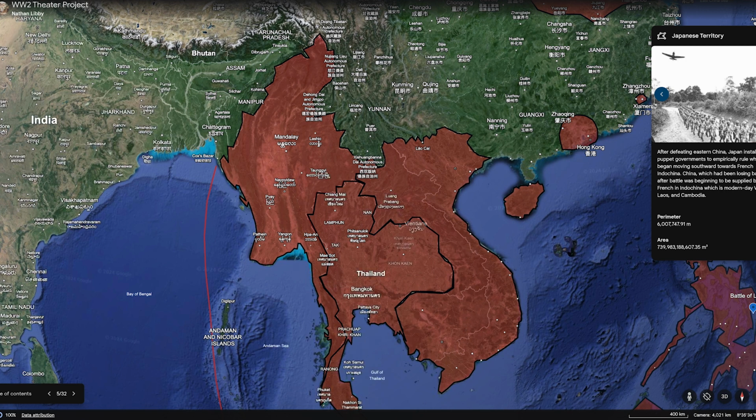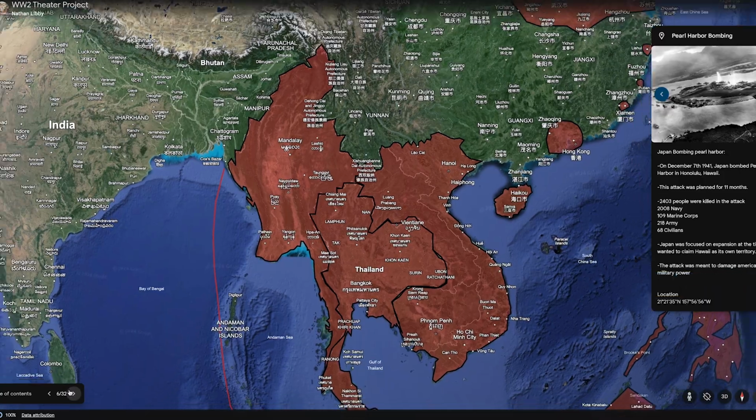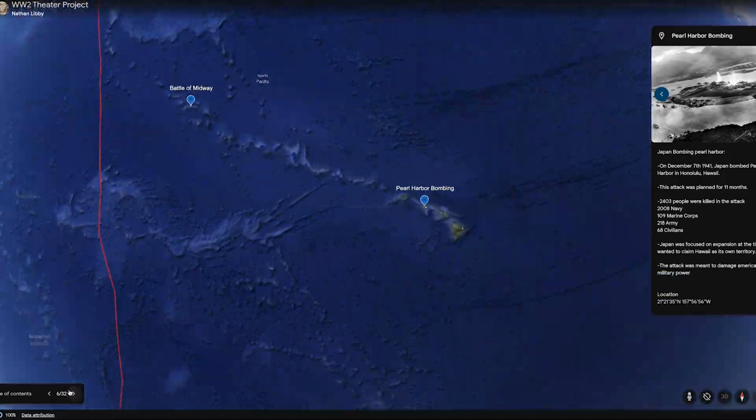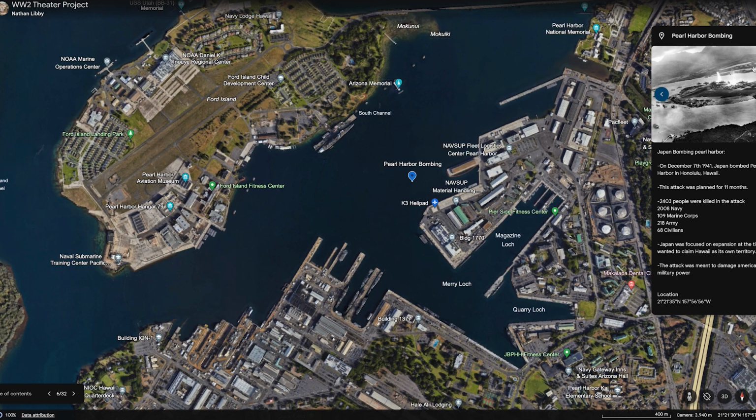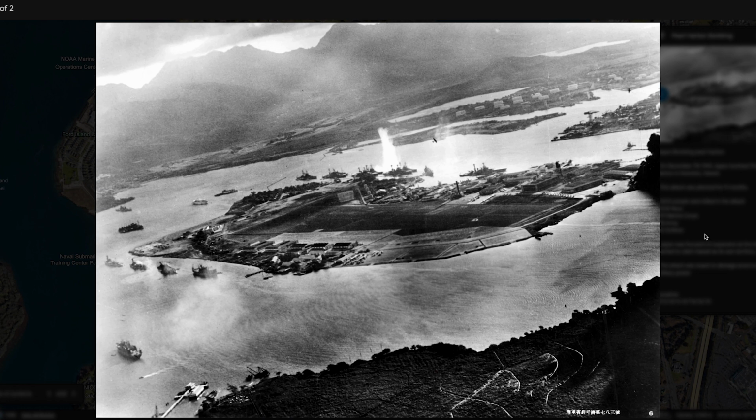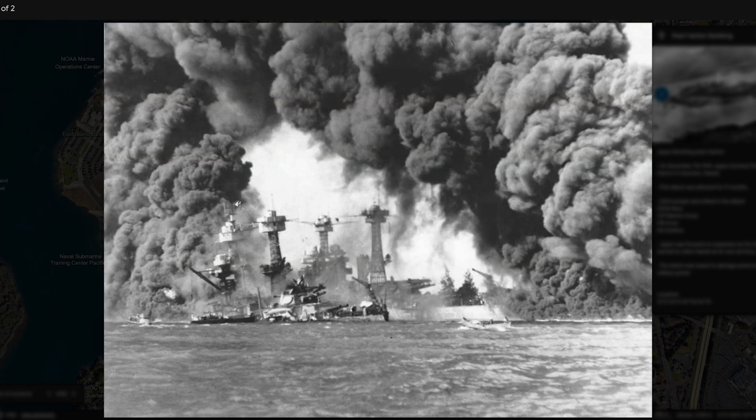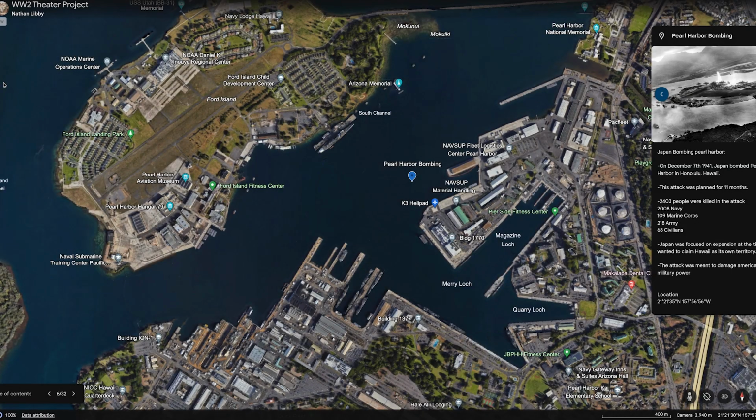On December 7, 1941, Japan bombed Pearl Harbor. The attack was planned for 11 months and resulted in 2,403 casualties. 2,008 were Navy, 109 were Marines, 218 were Army, and 68 were civilians. Japan was looking to both expand into Hawaii and damage American military power. The desire to expand their territory would soon lead to the downfall of the Japanese Empire in World War II.